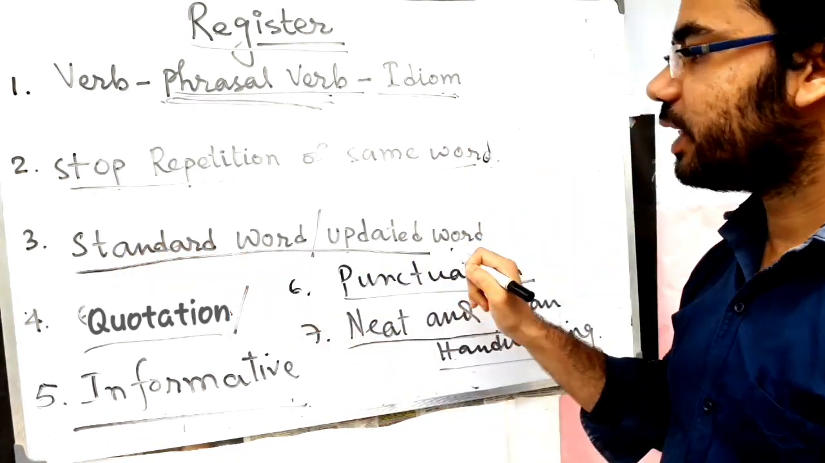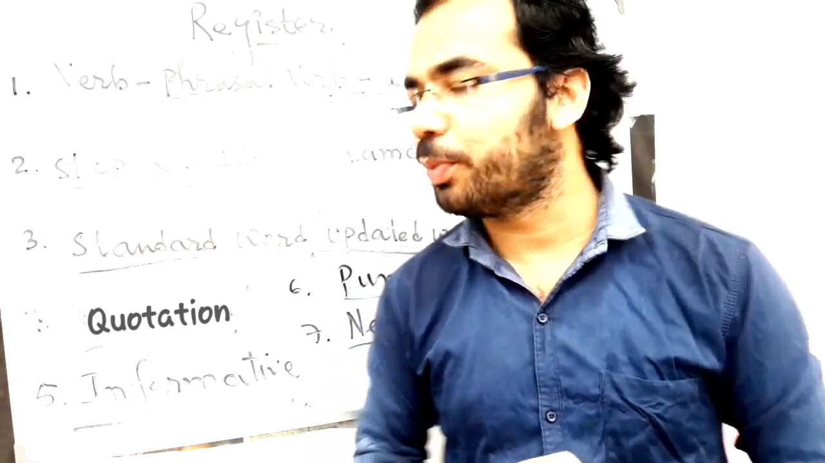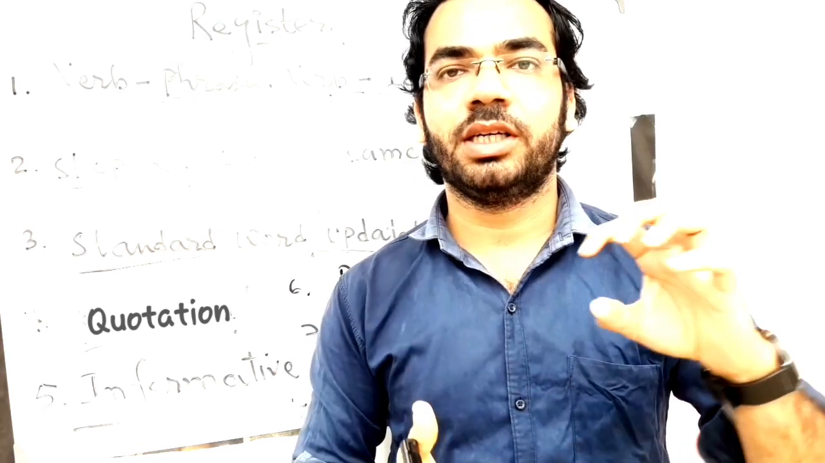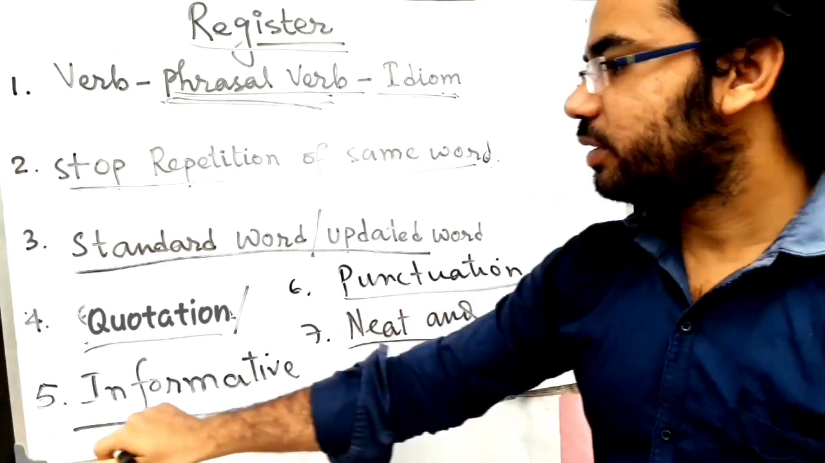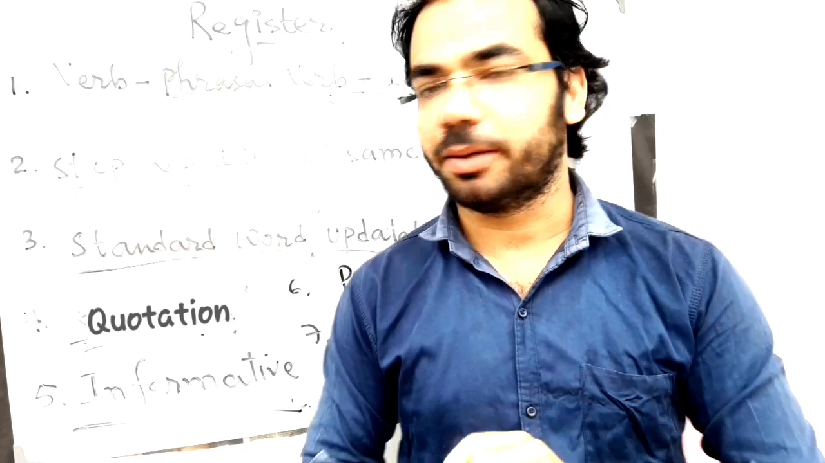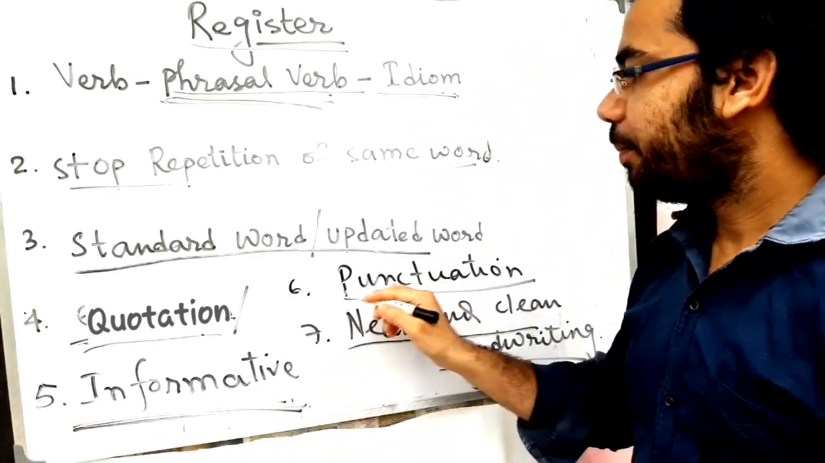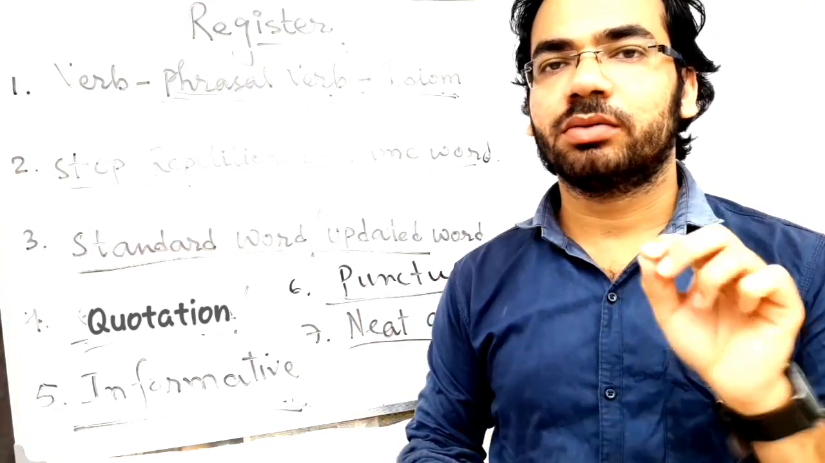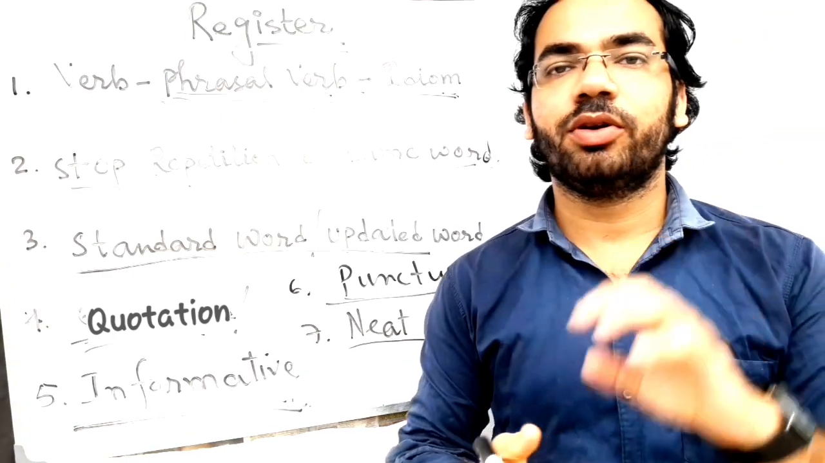Next is standard words, updated words, the new words which are coming nowadays, that you have to mention. Next is quotation. You will have to mention a quotation related to the topic. It may be a saying of a famous person. It must be related to the content. Number five is informative. You should have information. Number six is punctuation, inverted commas, full stops, everything. Neat handwriting should be clear and suitable for reading.